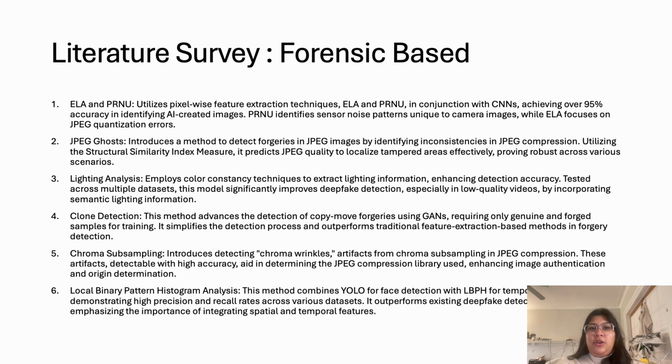Chroma subsampling introduces the detection of chroma wrinkle artifacts from chroma subsampling in JPEG compression. These artifacts, detectable with high accuracy, aid in determining the JPEG compression library used, enhancing image authentication and origin determination. When it comes to JPEG compression, this process is quite useful and is state of the art when implemented in SMPs, which are social media platforms, and can therefore work on mobile devices.